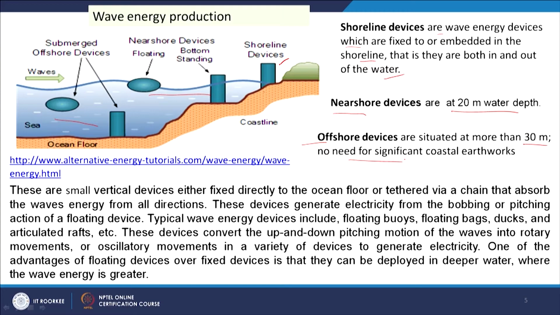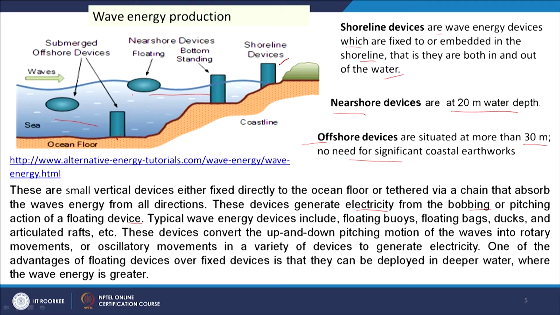Here we have the ocean floor, and another is the floating device, or another may be a fixed type. These devices are small vertical devices either fixed directly to the ocean floor or tethered via a chain that absorb the wave energy from all directions. These devices generate electricity from the bobbing and pitching action of the floating device, which goes up and down.